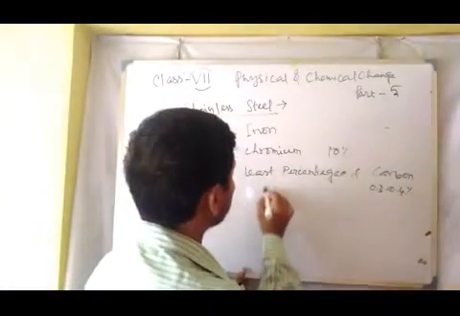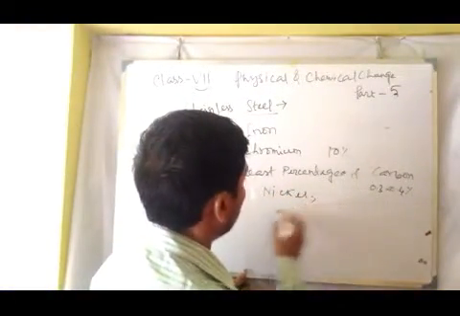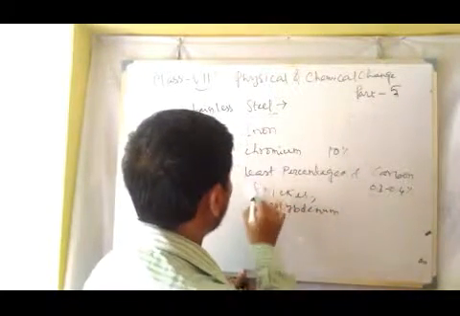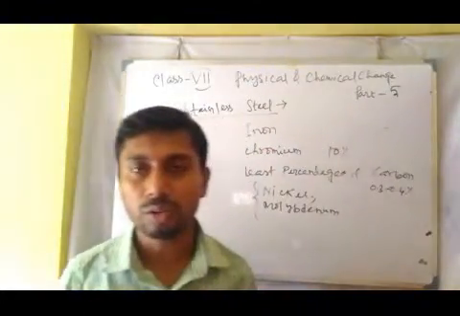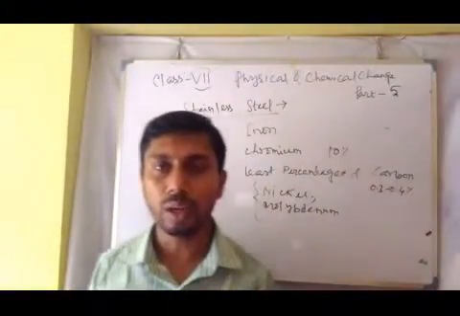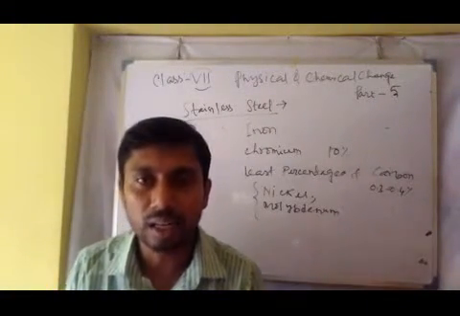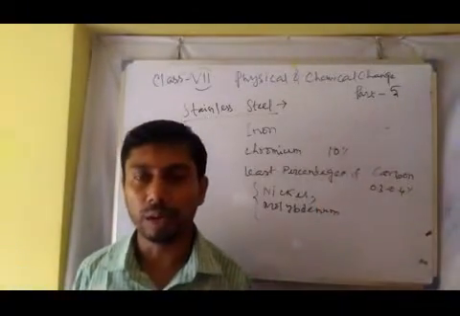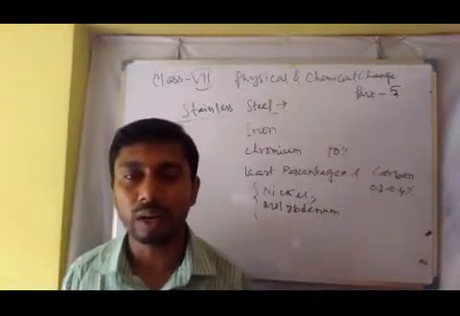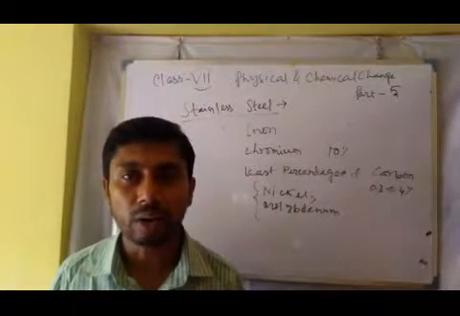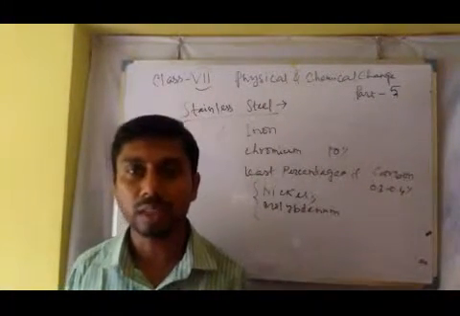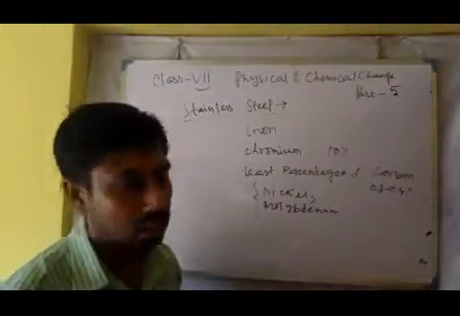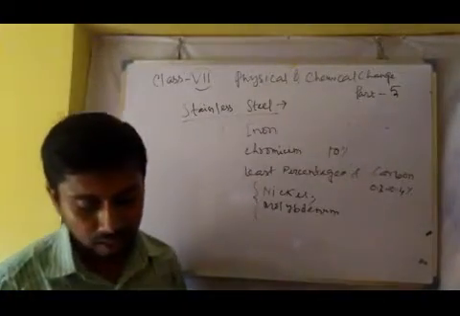In some cases there may be the presence of molybdenum or nickel also. According to the required quality of the stainless steel, we may use different kinds of metal. In the general case, it is chromium. So when you write the definition, you will write that when an alloy is made by iron, chromium (10%), and a very small percentage of carbon, it is called stainless steel.